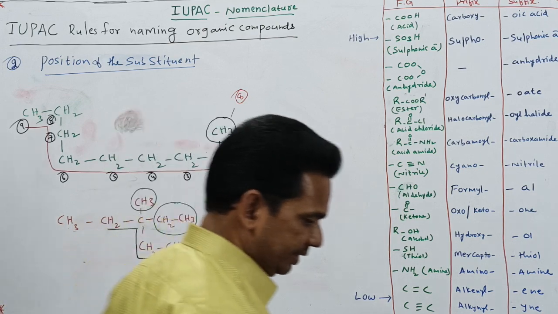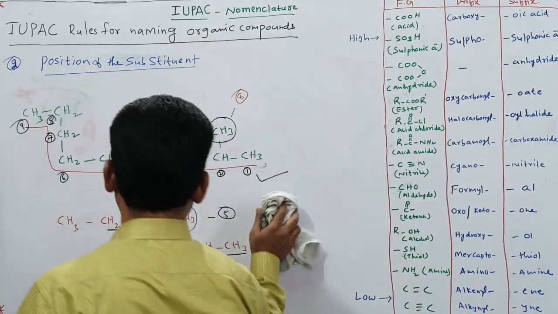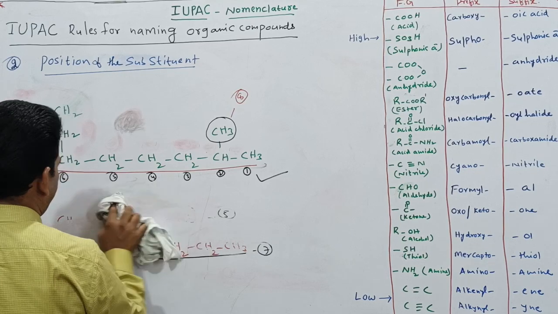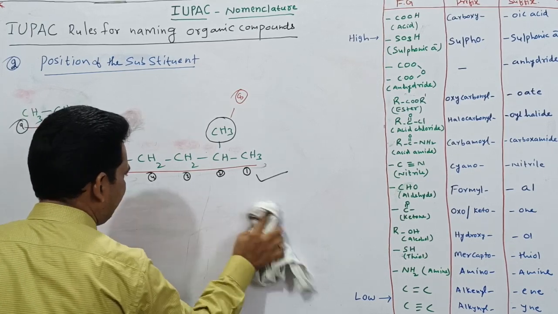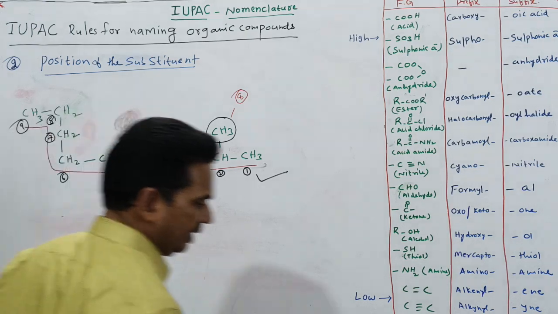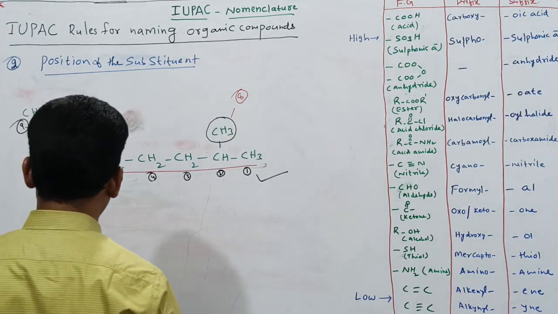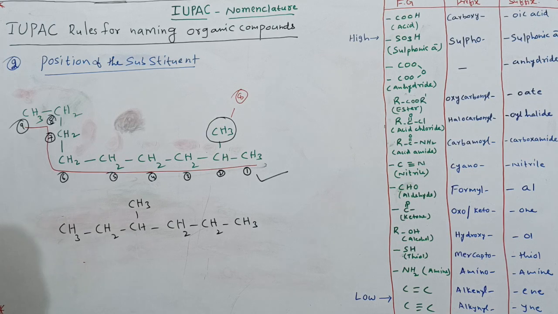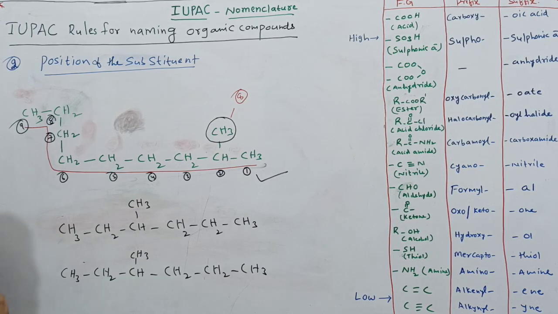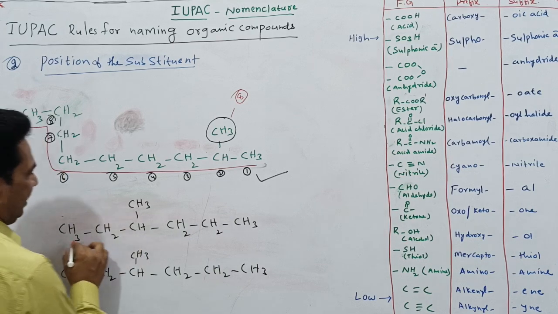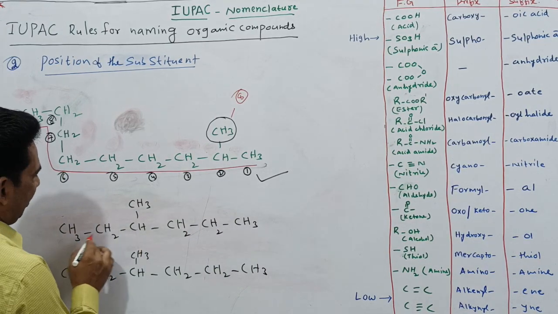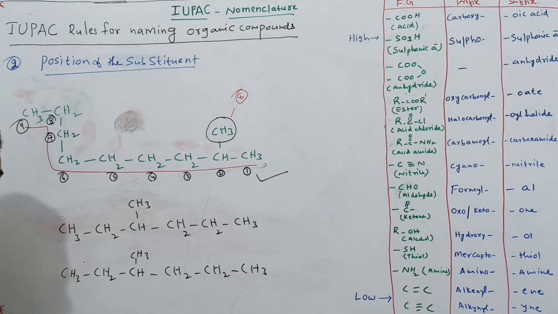Okay, we'll choose one more example. Don't get confused here. Deciding the position is very simple. It is not the difficult part. Now see, from which side are you going to give the numbering? If I give from the right side, what happens? If I give from the left side, what happens here? I will write here. We know first what we have to do. We have to select the longest chain. This is the longest chain. How many carbons are there? 1, 2, 3, 4, 5, 6.